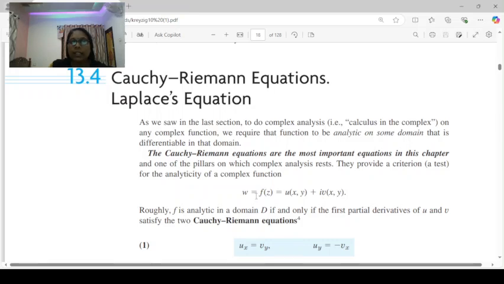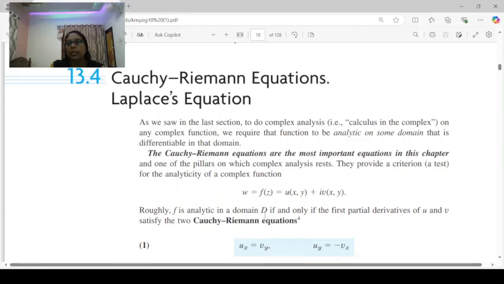The main criterion for the properties of analytic functions is the Cauchy-Riemann equation. The Cauchy-Riemann equations are the most important equations in this chapter. Let w equal to f of z equal to u of xy plus i into v of xy be an analytic function. Then f is analytic in a domain D if and only if the Cauchy-Riemann equations are satisfied.